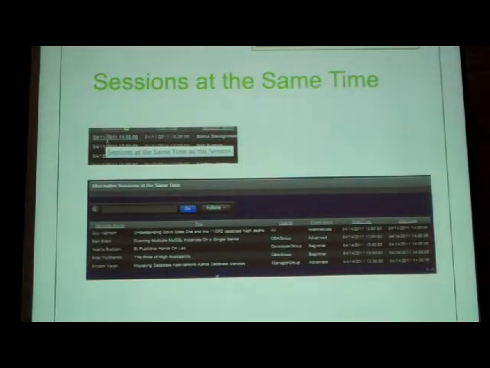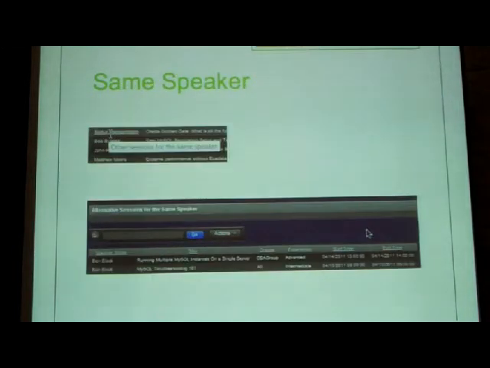You can also look at alternative sessions at the same time by clicking the time, and that will search by time. So basically, everything in these rows is searchable. You can click on the speaker name, you can click on the group name, the experience level, on the start time. So if you click on start time, you'll find sessions at the same time. You can find the same speaker again. You can find friends in your session.